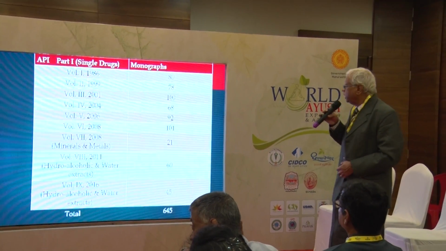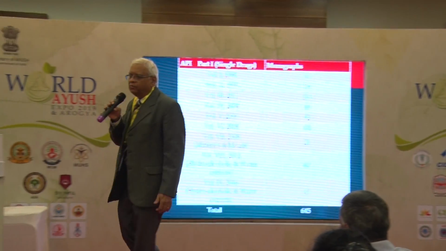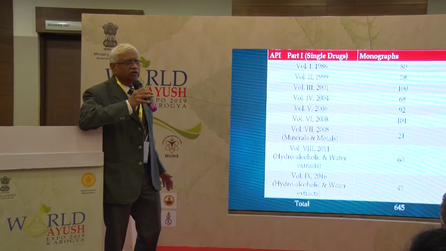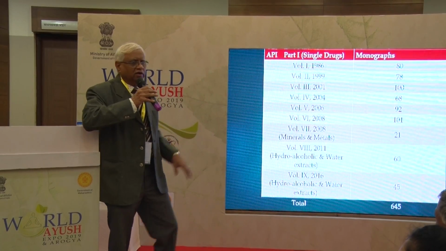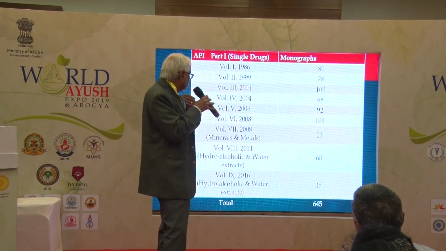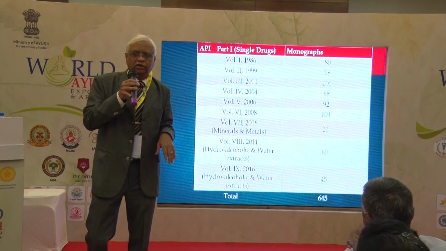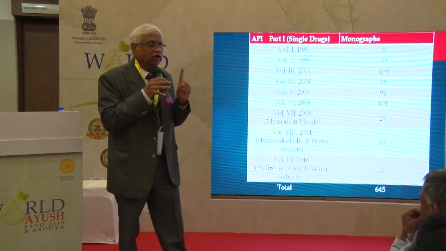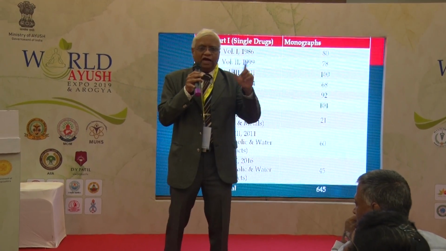So till now, in part 1 single drug formulation, almost 9 volumes have been published. The 10th is on the verge of publication. It is ready for publication. Some minor improvements and modifications are being done, and then it will be published. So up till now, about 645 single drug monographs have been published. They contain their pharmaceutical standards.